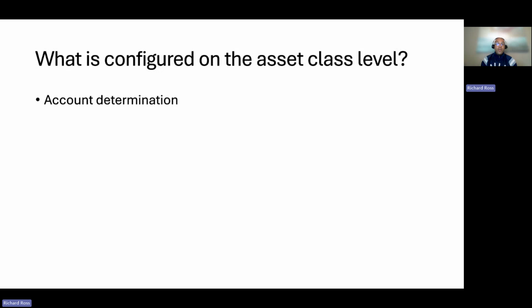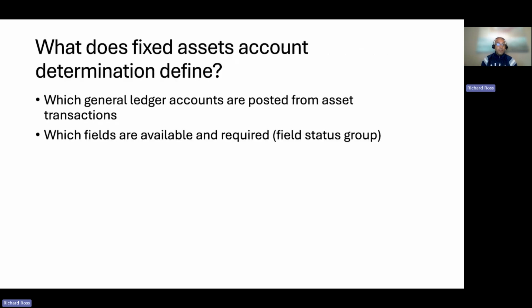What is configured on the asset class level? Account determination. What does fixed assets account determination define? Which general ledger accounts are posted from asset transactions.